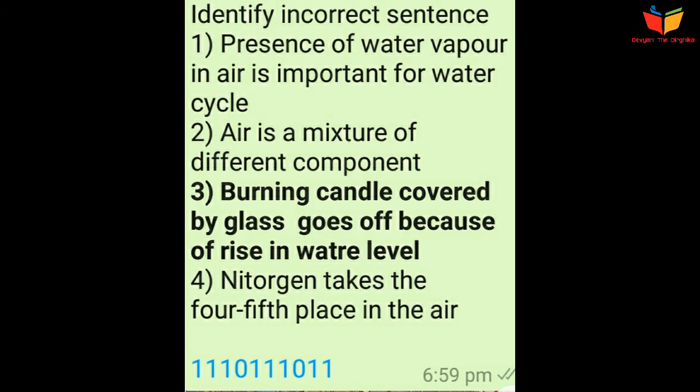Water level rises when oxygen is consumed by the burning candle. So a space is created, and to fill that space, the water present outside the glass in the plate goes inside the glass.